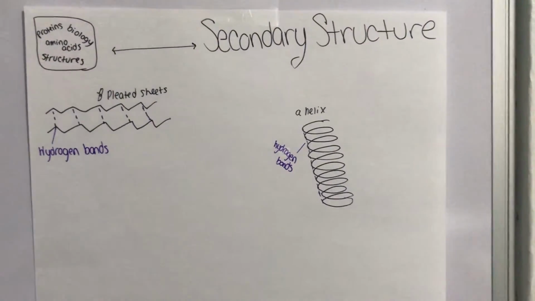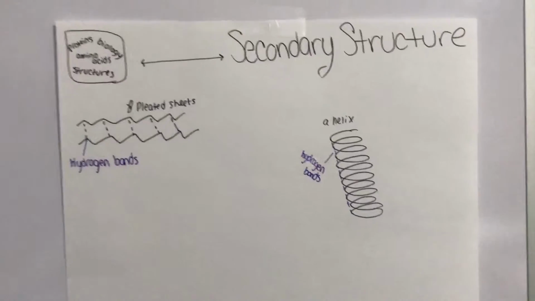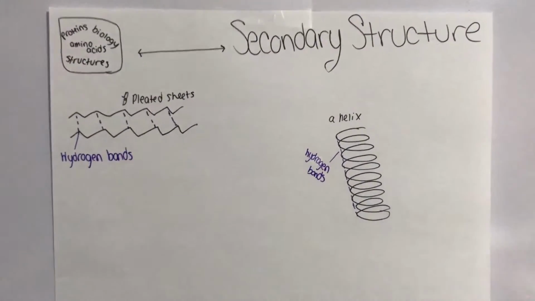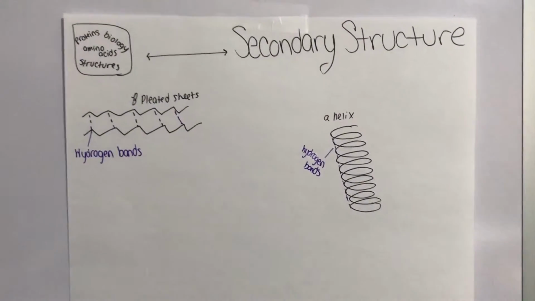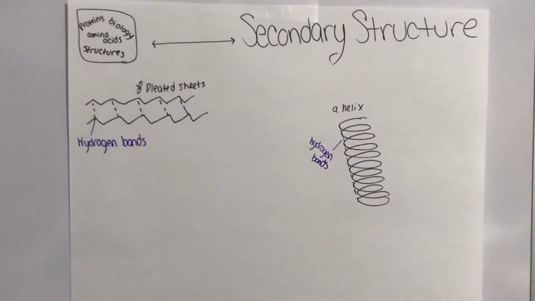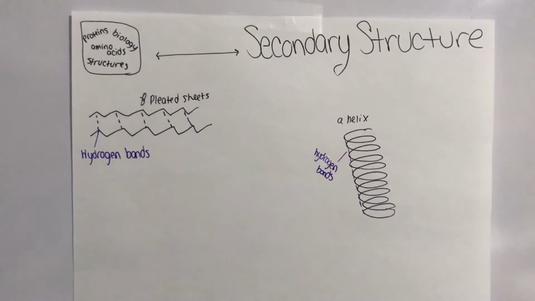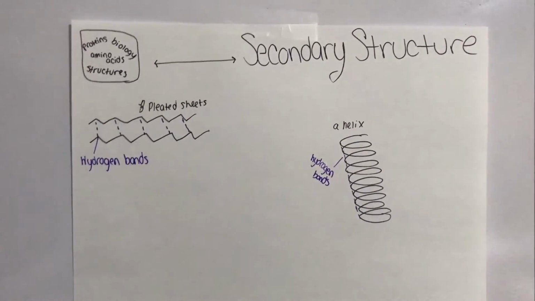The second level organization is called secondary structure. These can be compared to words that we make from the alphabet. There's two different kinds. There's the alpha helix and there's the beta pleated sheets. Both of these are held together by hydrogen bonds. Hydrogen bonds can be compared to vowels in words.